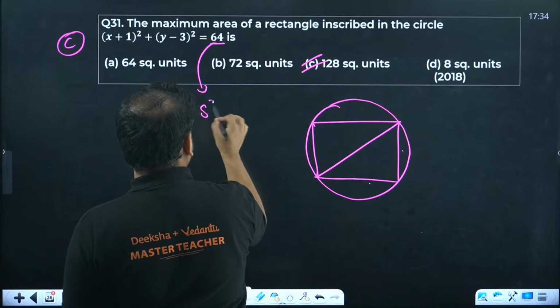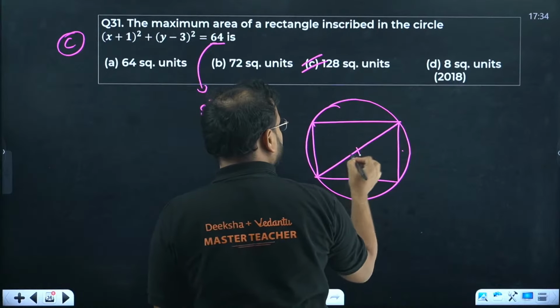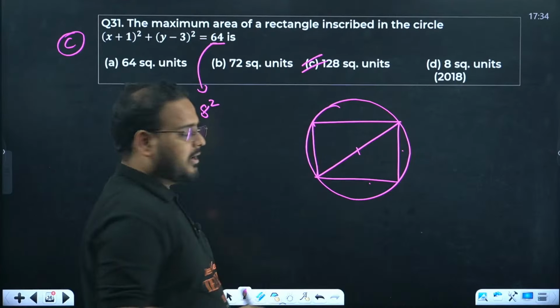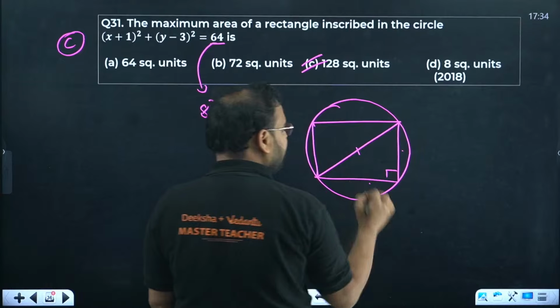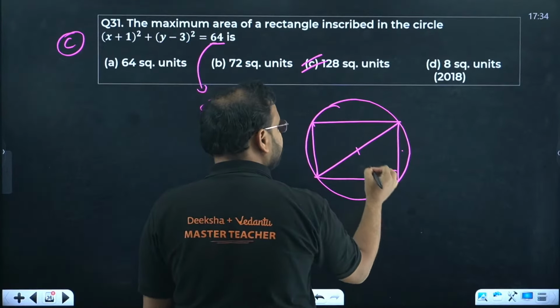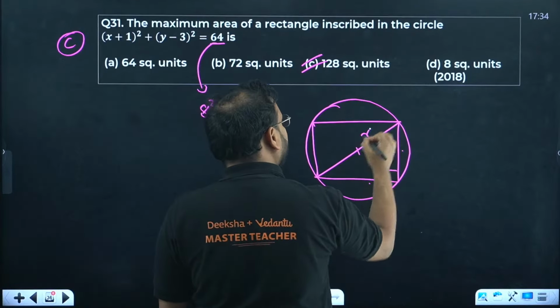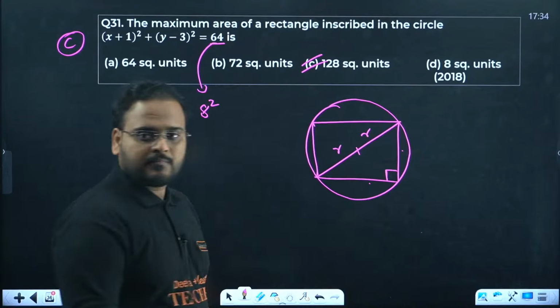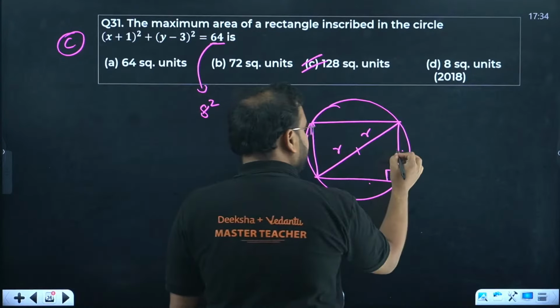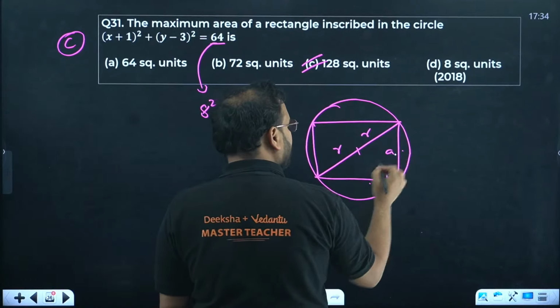You can write here 8 square, right? So this is the diameter actually. How come diameter, sir? Rectangle means what, sir? This angle is 90 degrees. This angle is 90 degrees means this has to be the diameter. So this is R and R. This is possible only when this is a square.